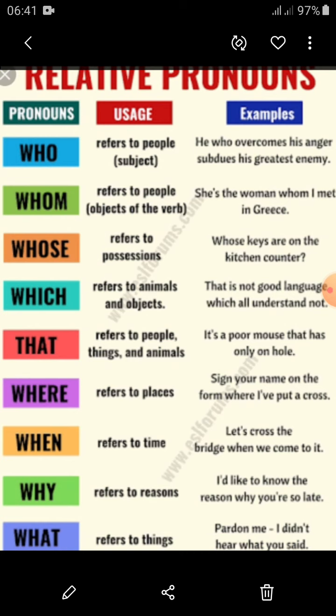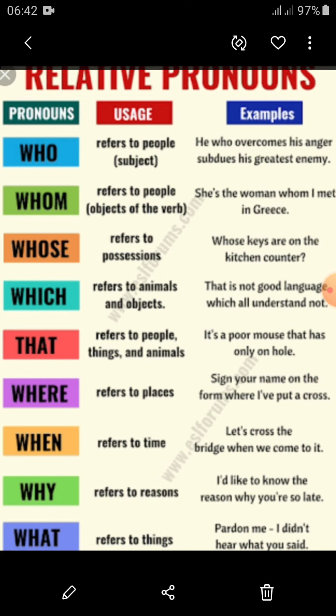So this is an example of a possessive adjective, or an interrogative adjective, because it is a kind of question, and whose is used at the beginning with the noun. So it cannot be properly called a relative pronoun.